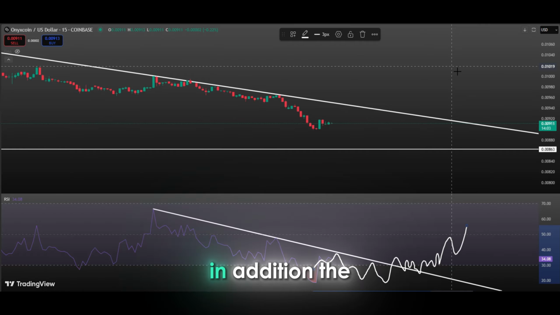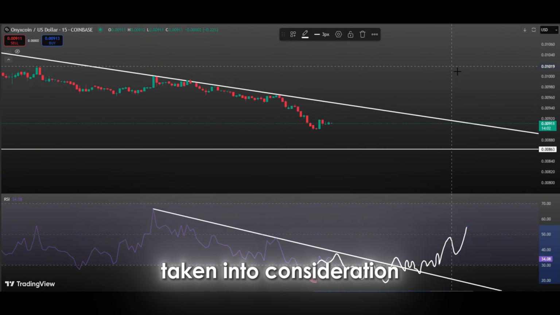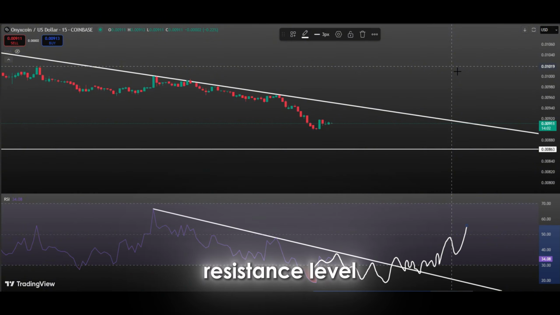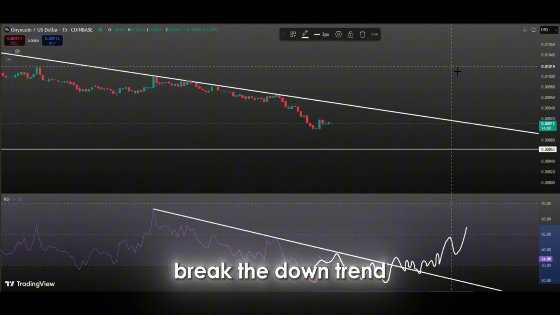In addition, the support and resistance levels where the price is moving should also be taken into consideration. If the price hits a strong resistance level when the RSI breakout occurs, the price may experience a short-term pause at this point. But if the resistance zone is breached on volume, the price can be expected to enter a stronger bullish wave. If the RSI breaks this trend, the price will break the downtrend.